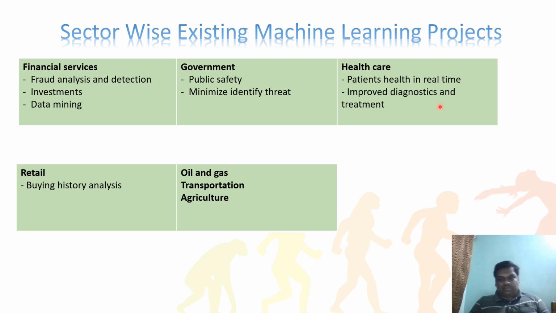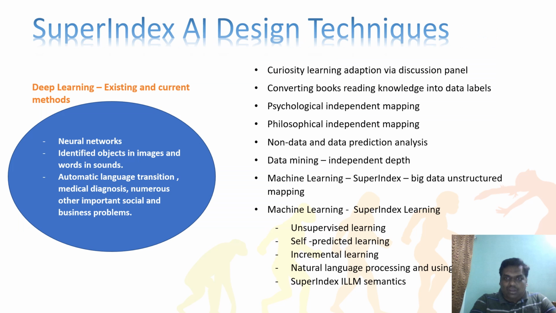In transportation, people are using artificial intelligence, like for the shortest route and all those things. Agriculture also, they are using it, like what soil we need to use and how deep we need to plant, and all those things come into the agriculture sector. Like this, there are many sectors. Many people are using artificial intelligence and machine learning already. It is all existing.